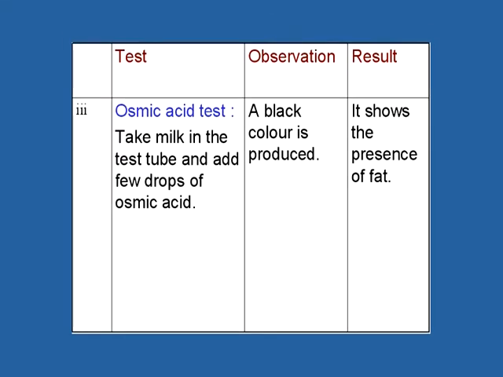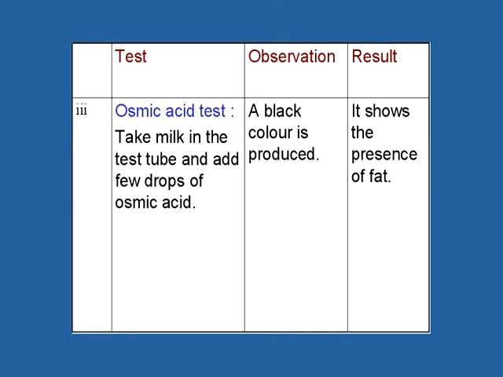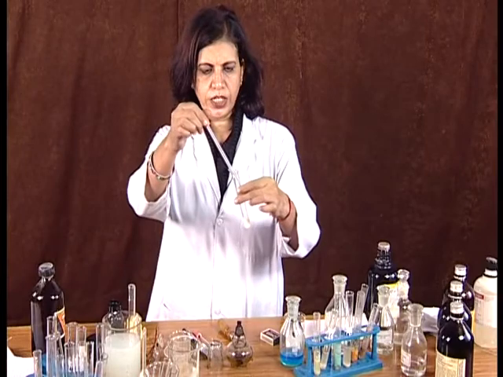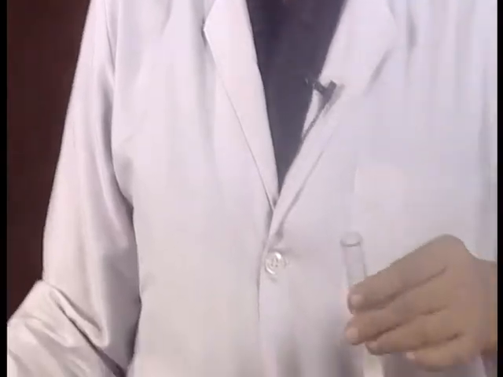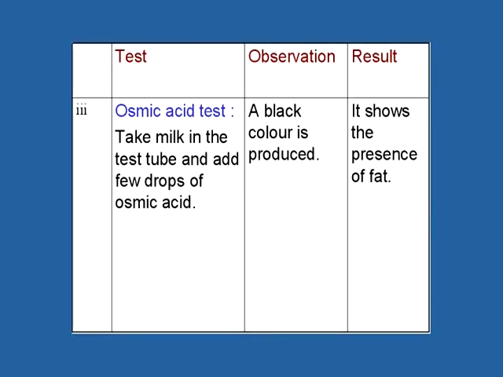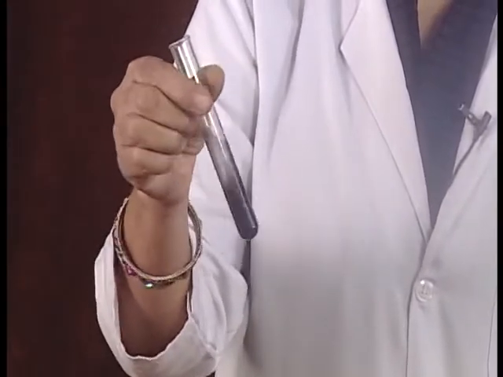Next is osmic test. In osmic test, we will take few ml of milk in the test tube and will add a few drops of osmic acid to it. This is the osmic acid added to milk. We will shake it and a black color will be produced. So, this black color indicates the presence of fat in the milk.